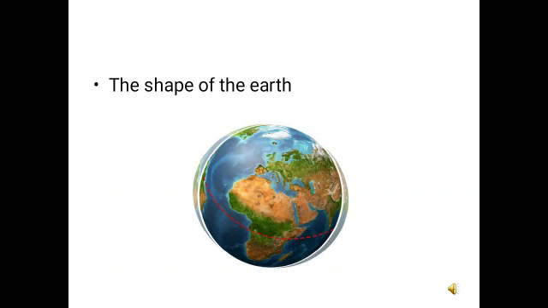The shape of the earth. In ancient times, people believed that the shape of the earth was flat, like a disc, and even at that time the religious scholars did not allow people to travel too much, because they thought that if they traveled to the edge, they might fall off the earth.